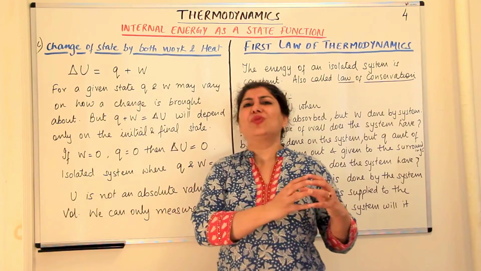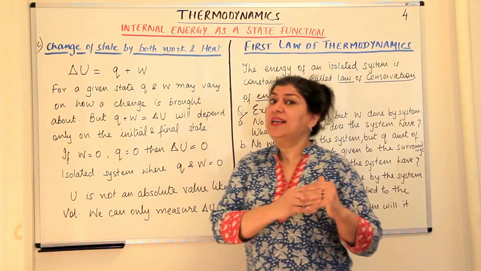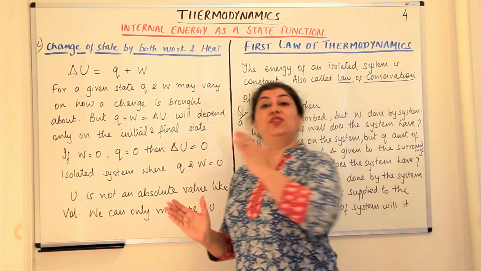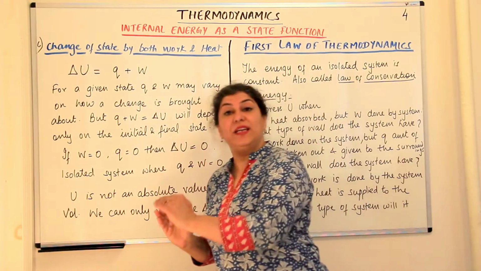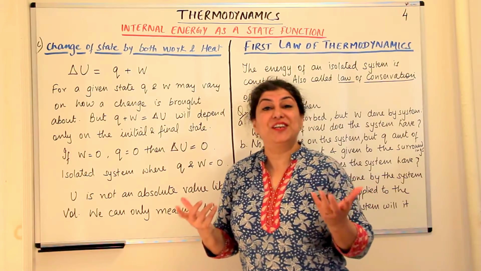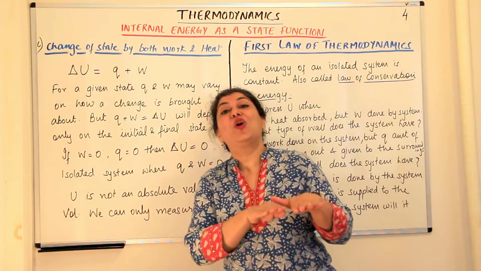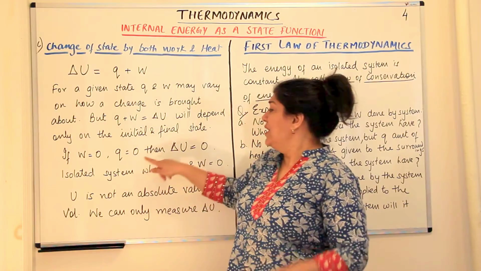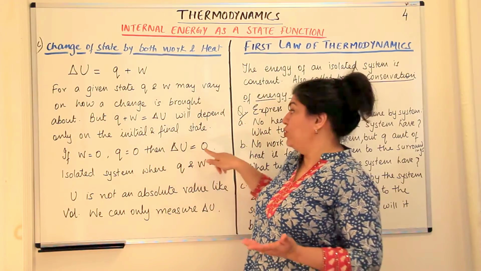It's totally isolated. If it is totally isolated, now you can neither do work nor can you provide heat or take away heat from the system. So what will happen to the internal energy of the system? It would remain constant. So the change in internal energy would also be zero.